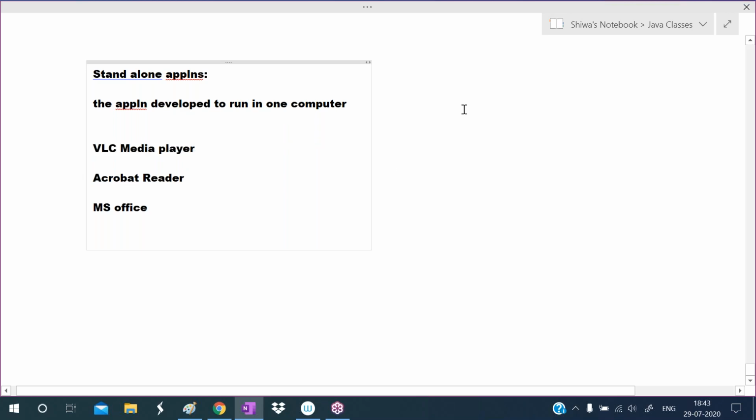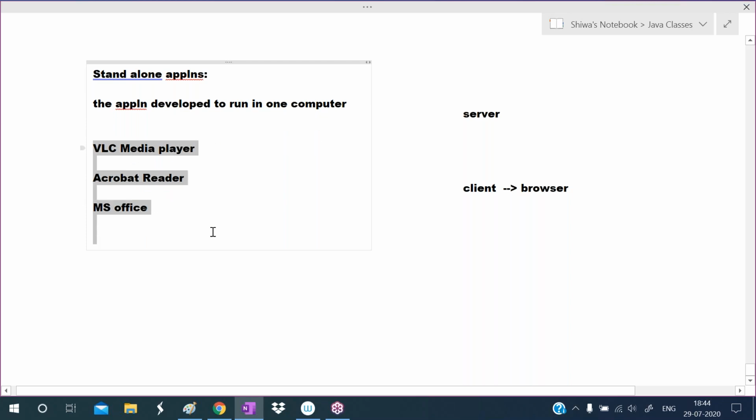Can we develop websites by using C++? No, we cannot develop websites by using C++. So what does a web application mean? That will be installed in a remote system, in the server. The software is installed in the server, but from the client, by using the browser, we are accessing that website. Means that is installed somewhere, and I am using it from somewhere else. Whereas with VLC media player, Acrobat Reader, MS Office, Photoshop, if you want to use them, we must install them in our computer, then only we can use them.